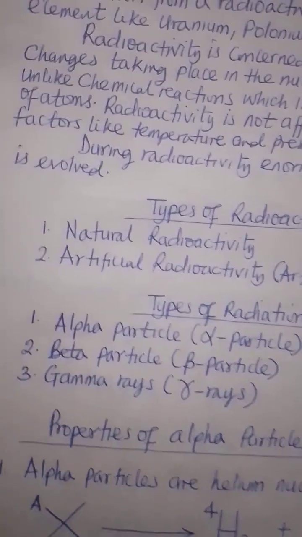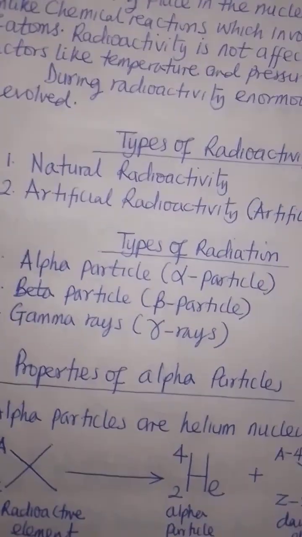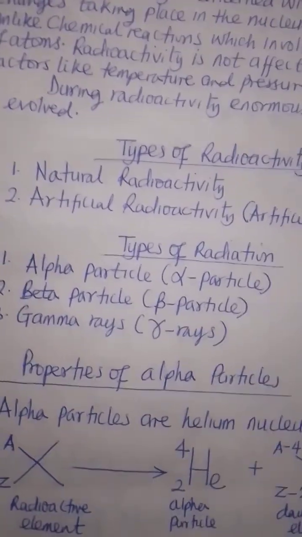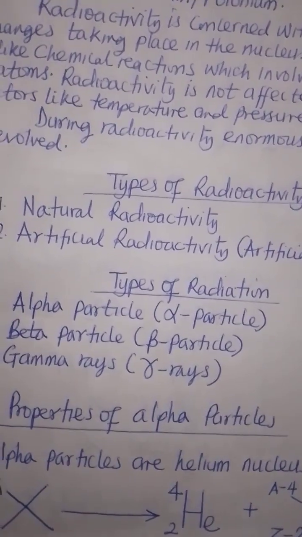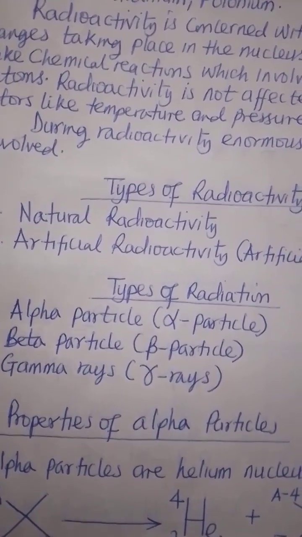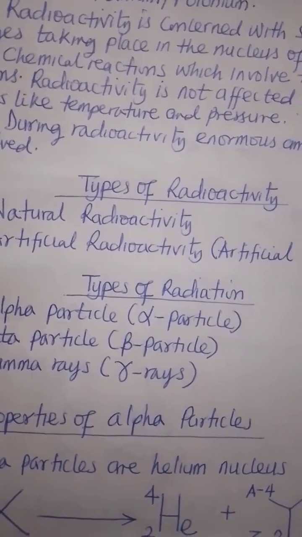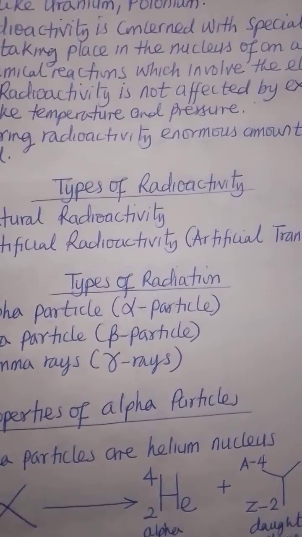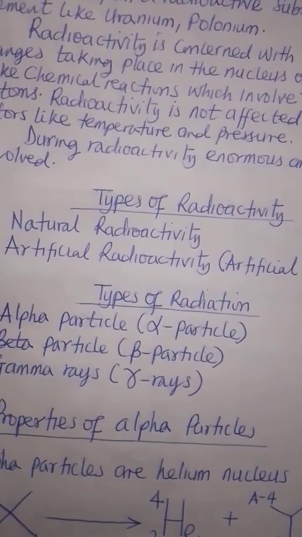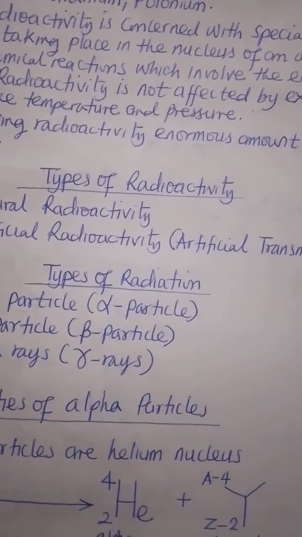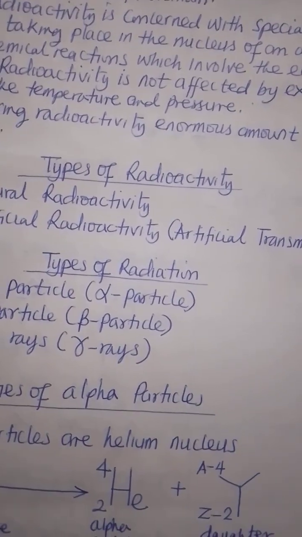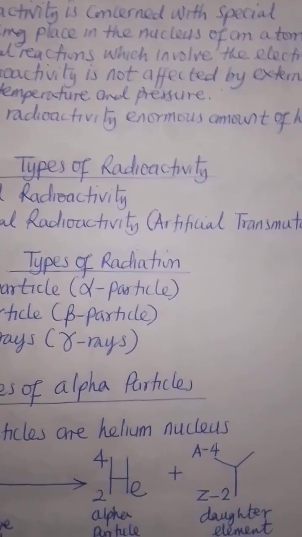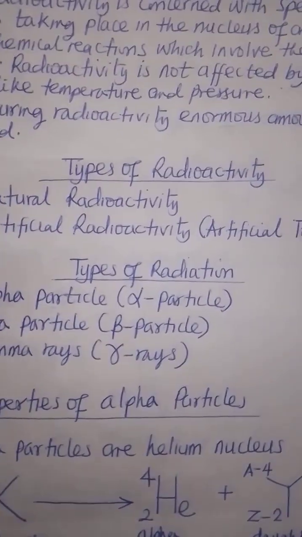For artificial radioactivity, it is forced. That is, the nucleus of the atom of that particular element is bombarded with particles, and these particles force the nucleus to behave like the nucleus of a radioactive element.